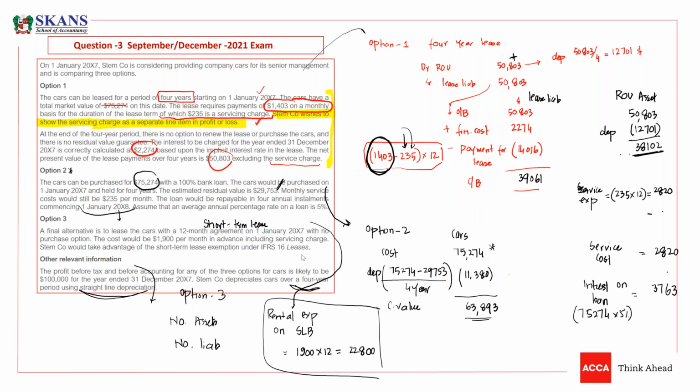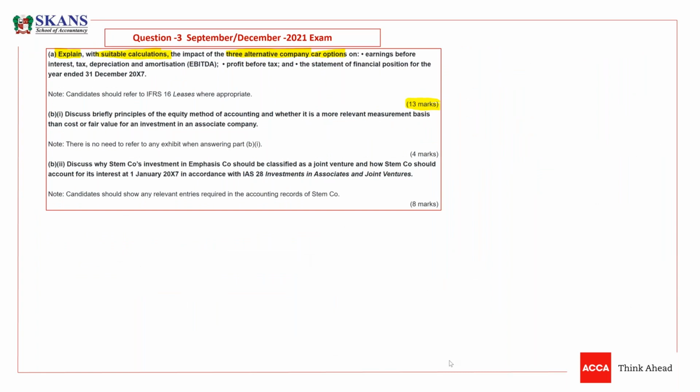So guys, till now, what have we solved yet? We have to explain what is the accounting treatment. We will explain it, guys. So what is the first thing? You need to explain with suitable calculations the impact of three alternative car options. We just calculated the impact. We gave the suitable calculations and we have explained.